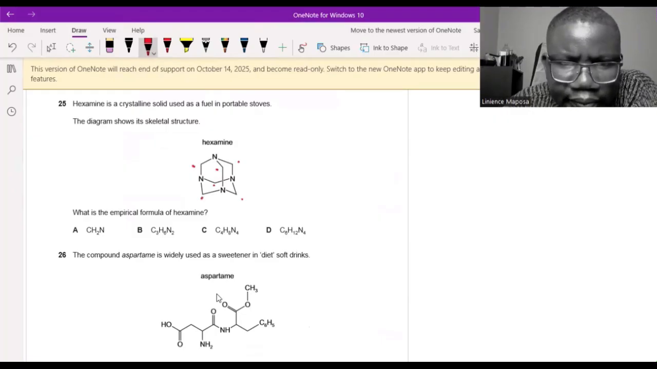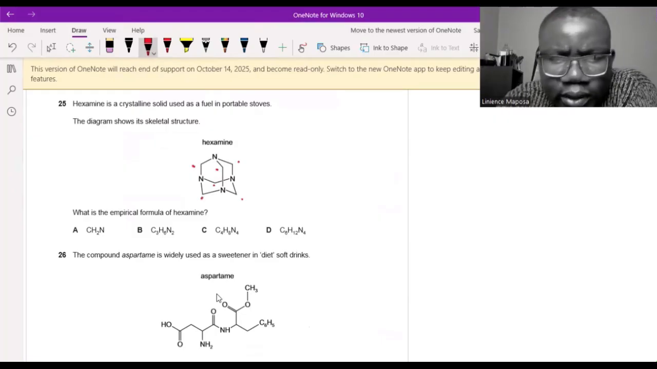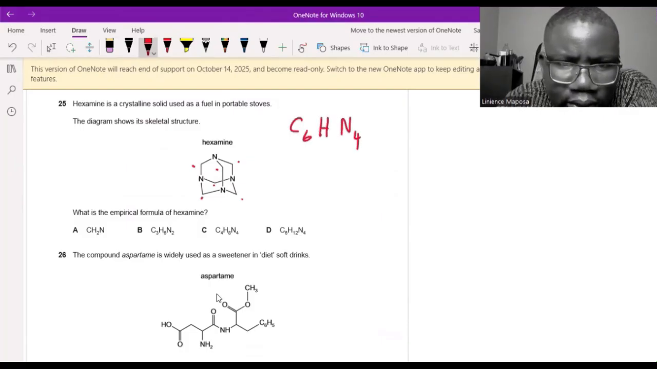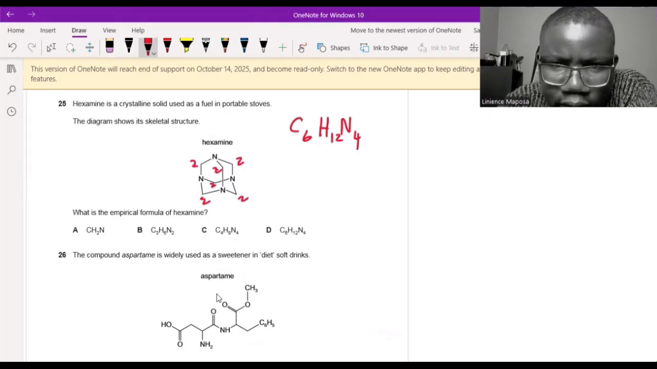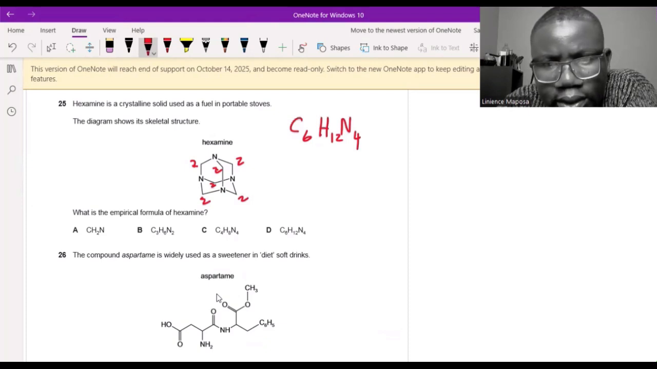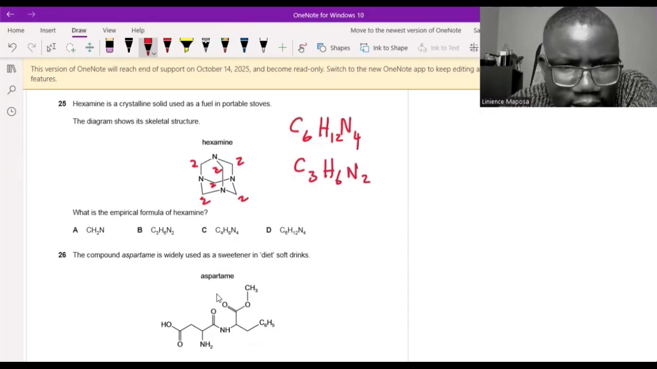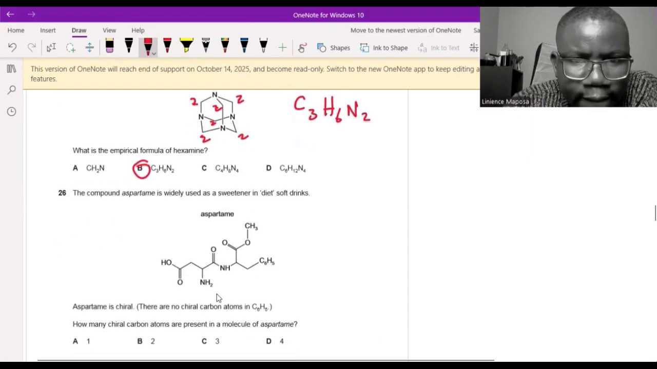What is the empirical formula? Okay, empirical formula. We start with the molecular formula. It's got 6 carbons. It's got, I don't know how many hydrogens. It's got 4 nitrogens that we can see. Let's count the hydrogens. 2 here, 2 there, 2 there, 2 there, 2 there, 2 there. So that's 2 by 6, that's 12. Let's simplify this. What is the thing to divide with? 2. C3, H6, N2. Do we have that? C3, H6, N2, B. Answer is B.